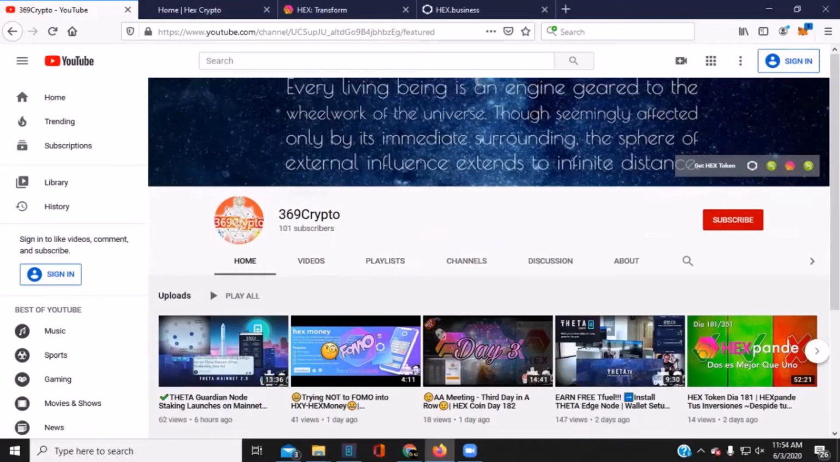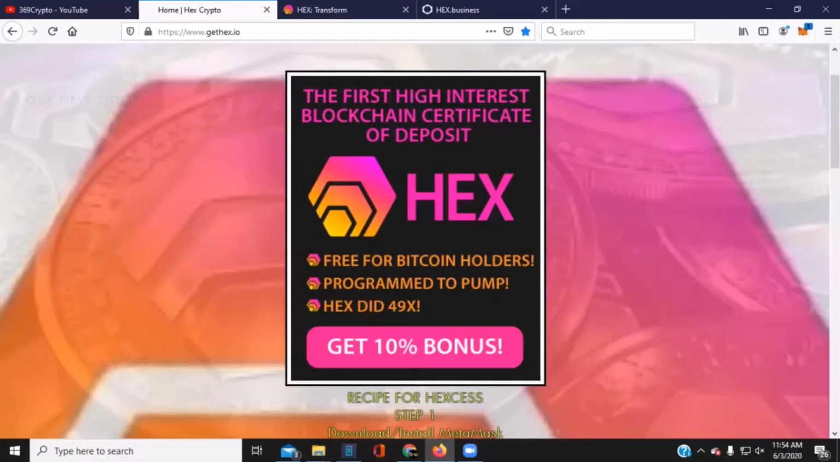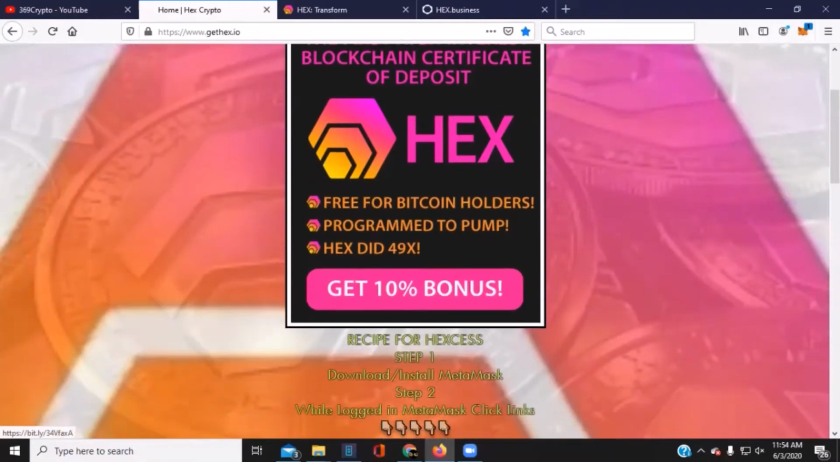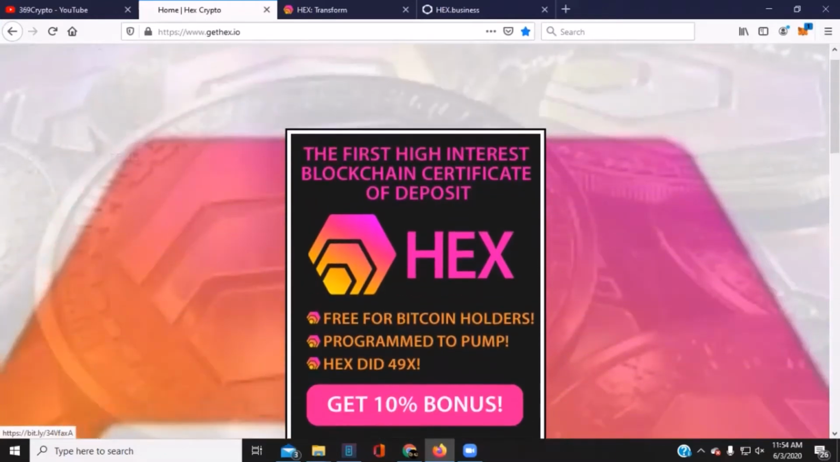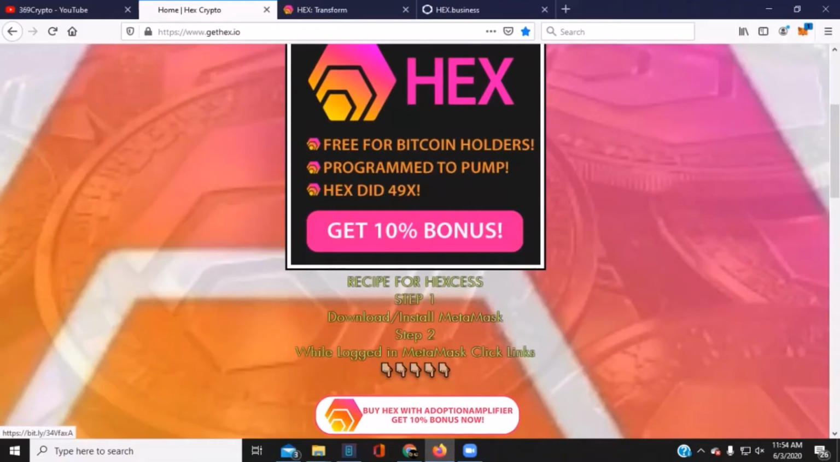Getting right to it, in the description box of this video, you'll find a link to this page, gethex.io. That's my landing page for onboarding folks into HEX. Right here, you'll see the big banner that takes you to a link for transformation. If you don't have a MetaMask yet, you can click on this download install MetaMask icon here. It's just text, but if you notice down in the left-hand corner of the screen, you see the actual website that it's going to. You can do that with any of these.